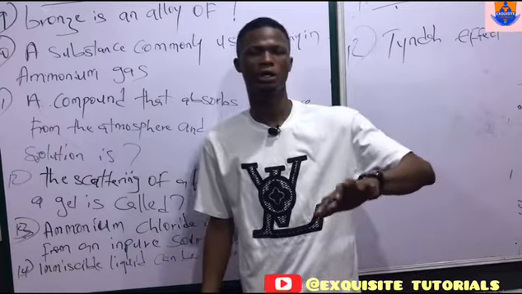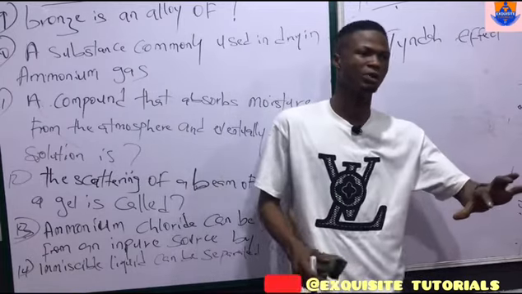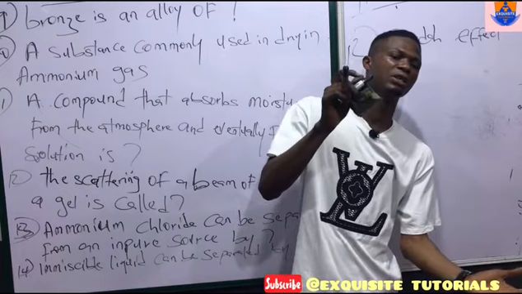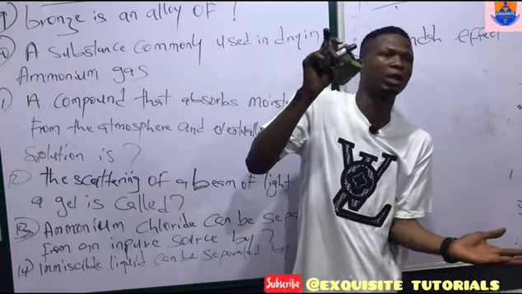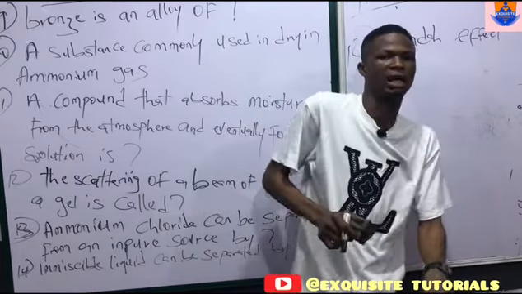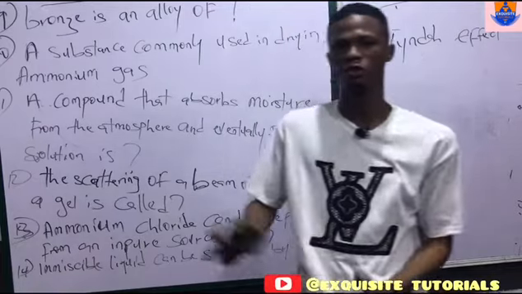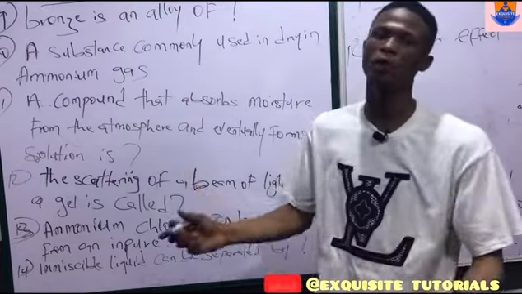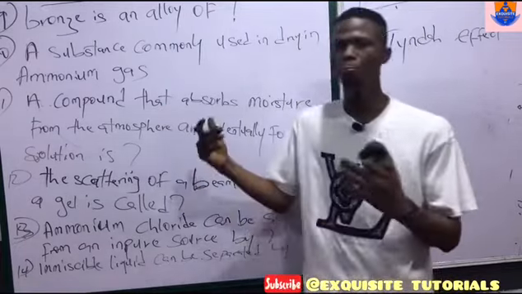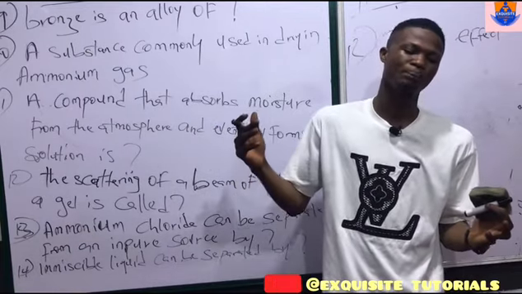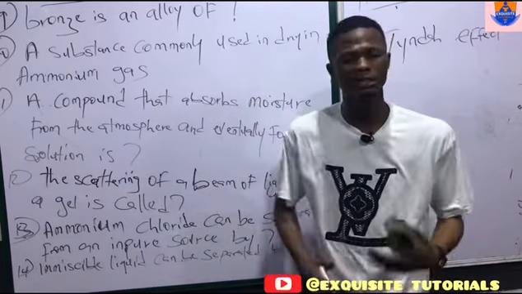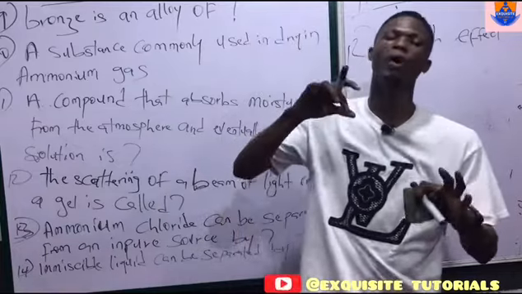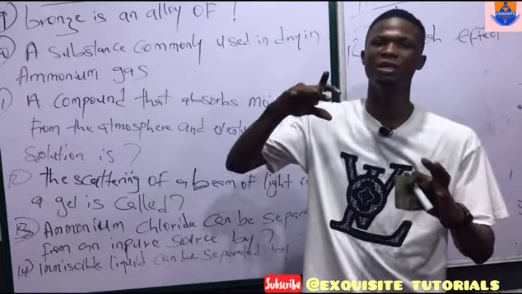I don't know if those of you that have been able to sieve gari, you discover that after sieving, the big particles are up while the smaller particles are down. That's an example of separating solid substances. Now, we also have a way of separating miscible liquids which have almost the same boiling point, and a way of separating miscible liquid which have different boiling points.